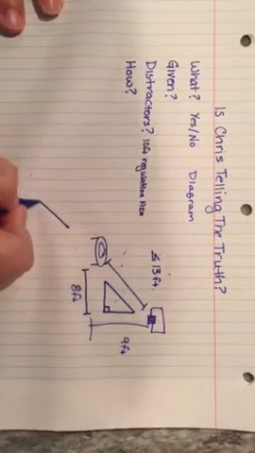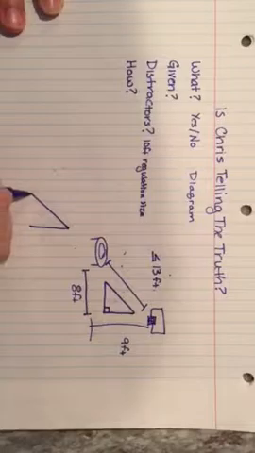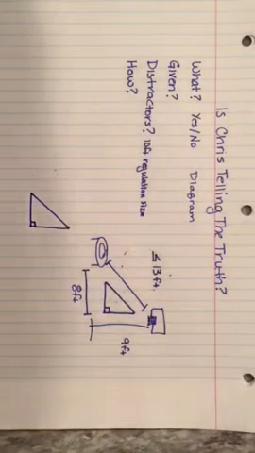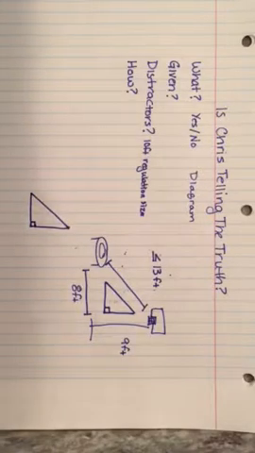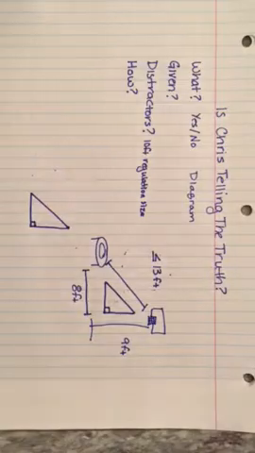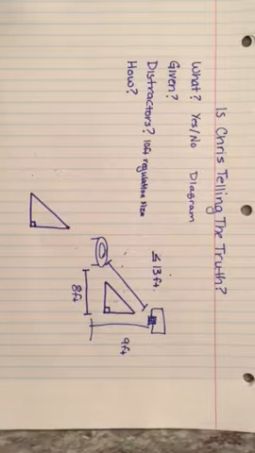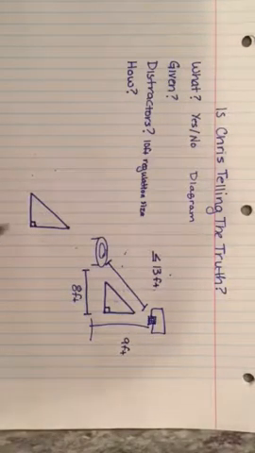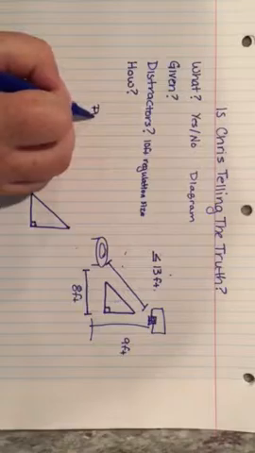So this right triangle has some special properties that we're going to take advantage of. One of them being that it allows us to use the Pythagorean theorem. So here comes our how. Hopefully by this point you're starting to think about, how are we going to solve this? How are we going to show that he's capable of jumping that far? So we're going to use Pythagorean's theorem.